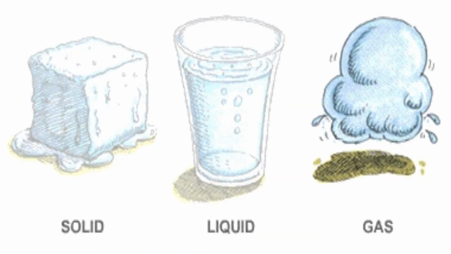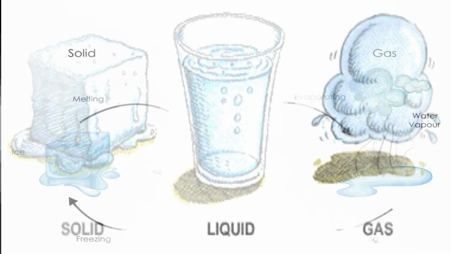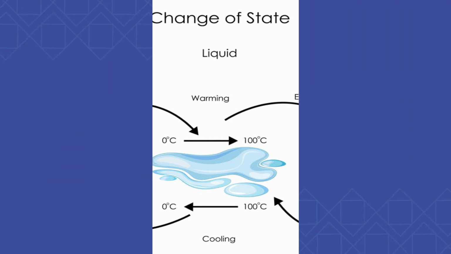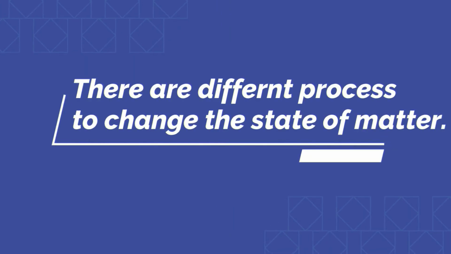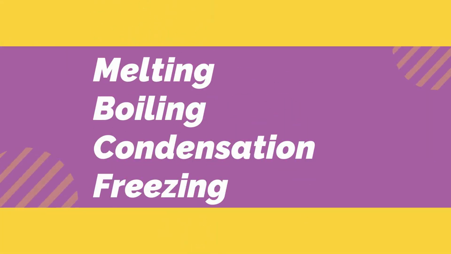Different things around us exist as solids, liquids and gases. However, many of these show change of state on heating or on cooling. All matter can be changed from one state to another state on heating or on cooling. There are different processes to change the state of matter. They are melting, boiling, condensation and freezing.